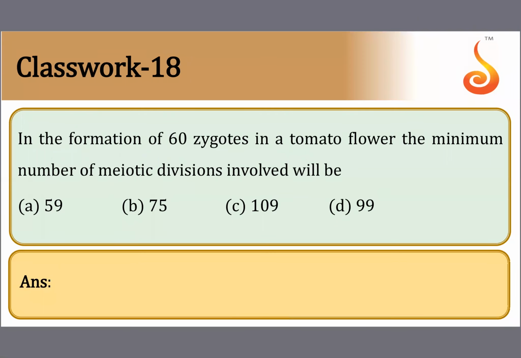In the formation of 60 zygotes in a tomato flower, the minimum number of meiotic divisions involved will be... So imagine you need 60 zygotes in a plant. To obtain 60 zygotes, you need 60 eggs and 60 pollen grains. One meiotic division gives me 4 pollen grains. So how many meiotic divisions will give me 60 pollen grains? I will get 60 divided by 4, 15 meiotic divisions.